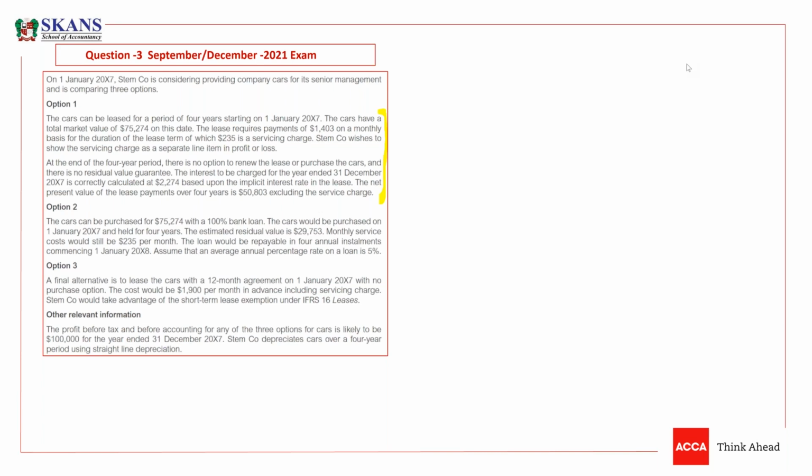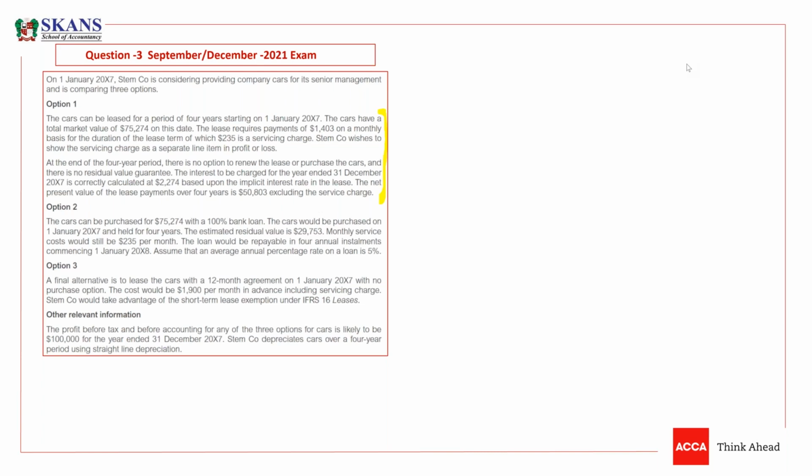What is the initial measurement of the right of use asset? You book the right of use asset at the lease liability plus any initial deposit, of which there is none, minus any incentive received, of which there is none, plus transaction costs, plus the present value of dismantling, removing and registration costs. So other than the lease liability, there are no other items for the right of use asset.